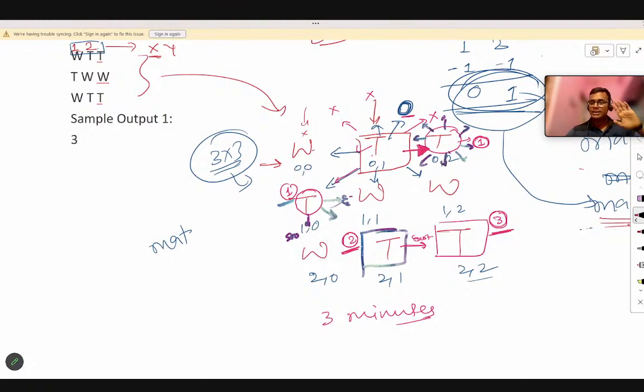So are you getting this? Is this concept clear with you? How actually this is being done? And you can see the answer is also coming as 3. Okay. So I think this is clear with you guys.